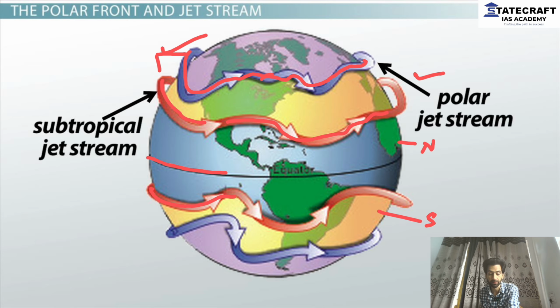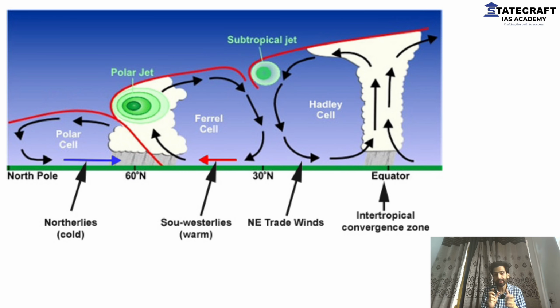Okay. Now, let's get an idea of their formation, because their formation plays a very important role in your understanding of all the concepts related to jet streams, how you should answer them, and how you should be able to link them to current affairs, weather extremes, heat waves, and the polar vortex. We will learn about them. If you've seen the last class, I discussed certain things, and I'm pretty sure you will be aware of this image in front of you right now. What does this image show? This shows the atmospheric circulation.